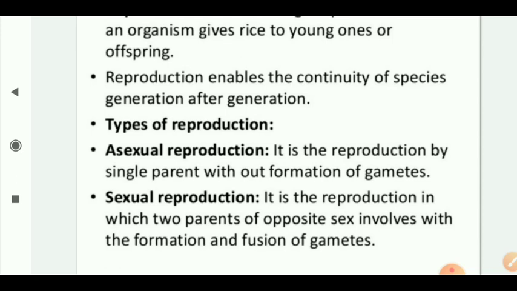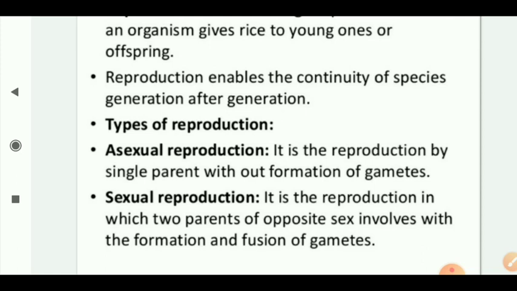So in this, the cell undergoes the process of division, which is meiosis. In meiosis there is recombination, which produces variation of offspring. So it will be helpful for evolutionary studies and evolutionary relationships.